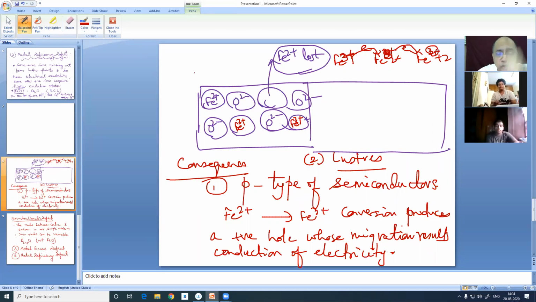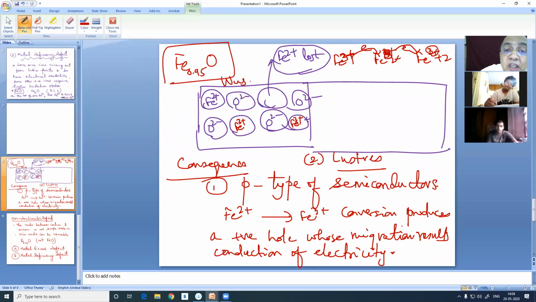And one of the important crystals is Fe0.95O. This is called the wustite structure. Wustite, not wurtzite. This is the wustite structure, where there is a metal deficiency. We will be solving some numericals based on this. So there will be 0.95:1. So this is the famous wustite structure.